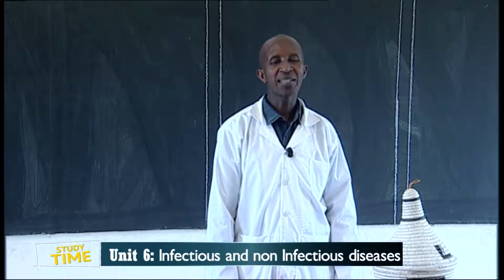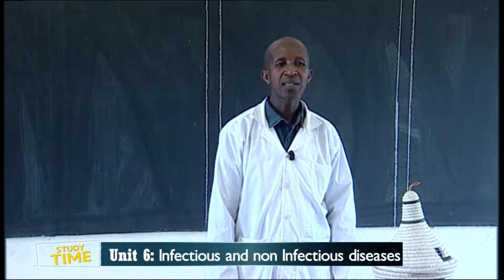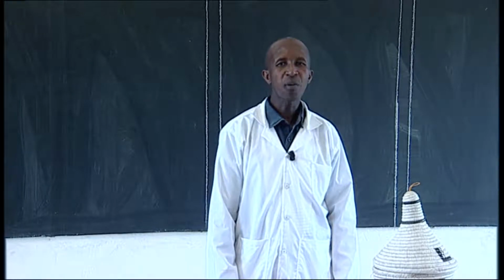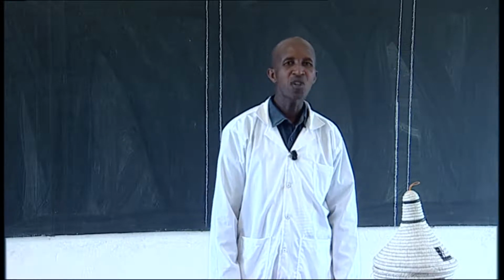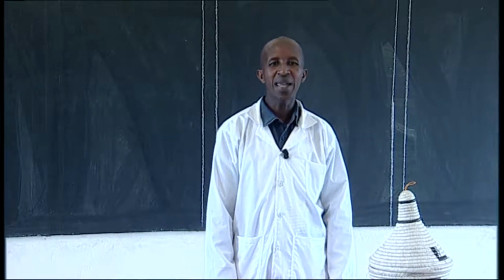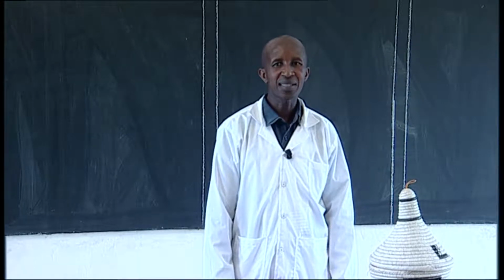If someone has a disease and you are near that person, automatically it will get you. That's why we call them infectious. They spread very easily from one person to another or from one place to another. That's why you have to be careful with such diseases.